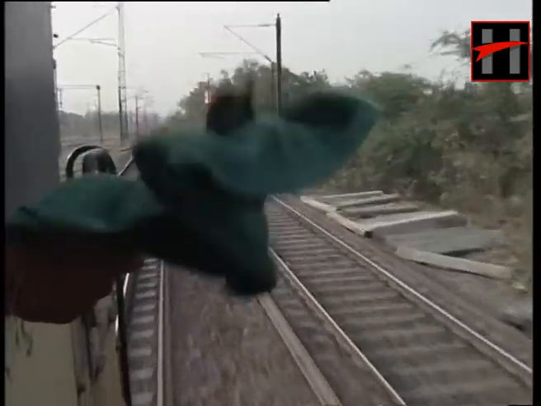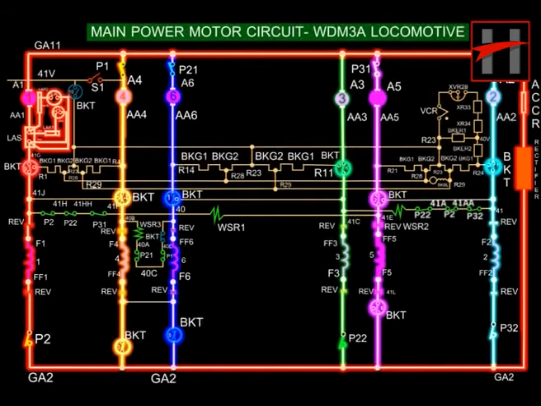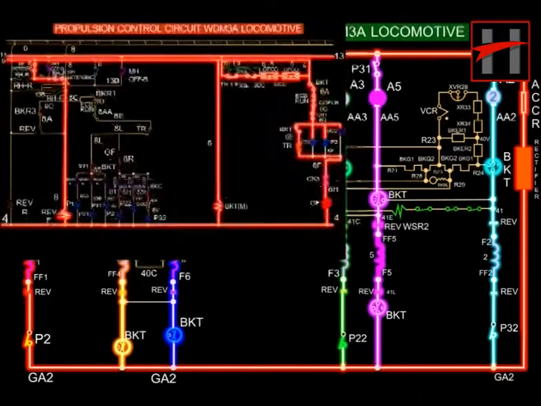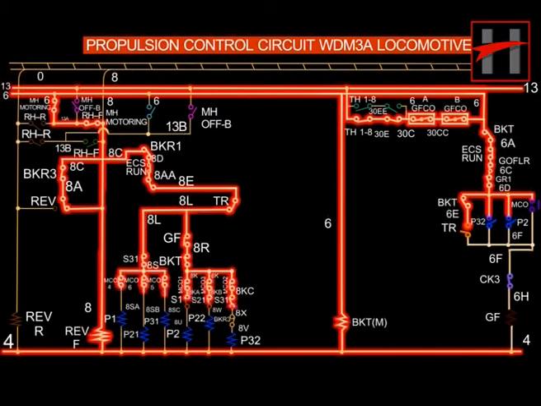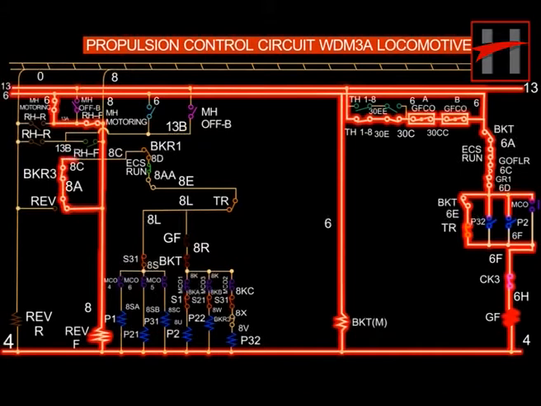To achieve higher speed above the specified speed, transition takes place and all the 6 traction motors get connected in parallel. When parallel transition takes place, the transition relay changes position from 8F to 8L. The TR interlocks open. Because of this, the GF drops.